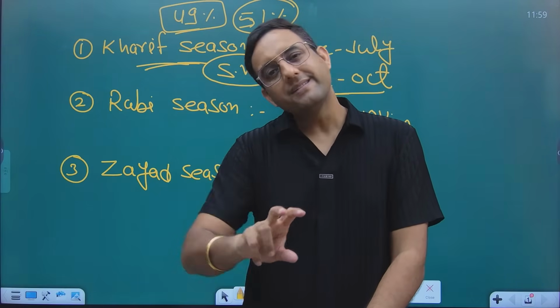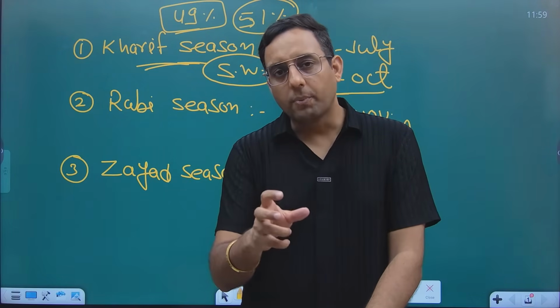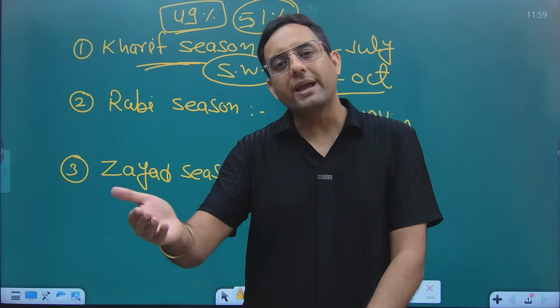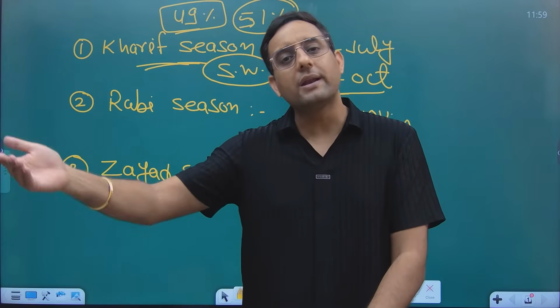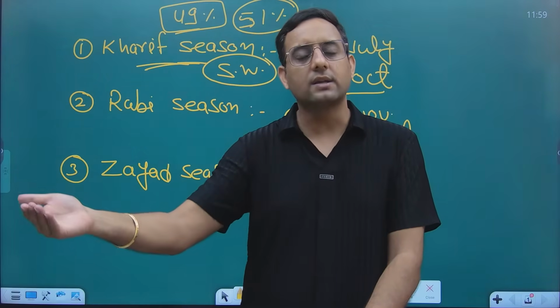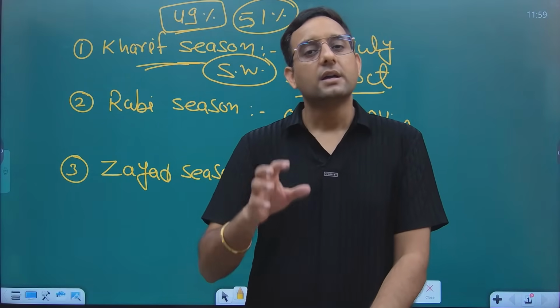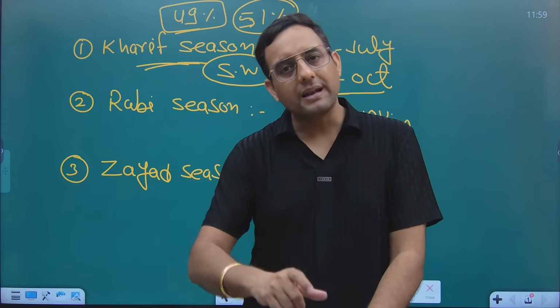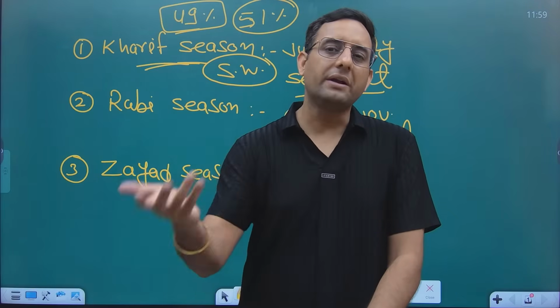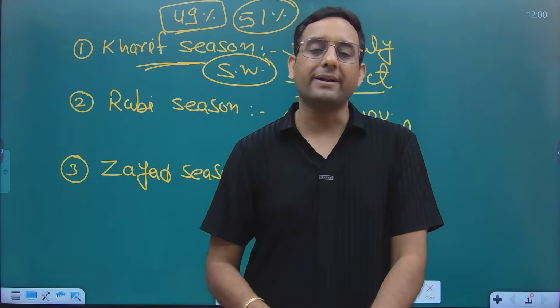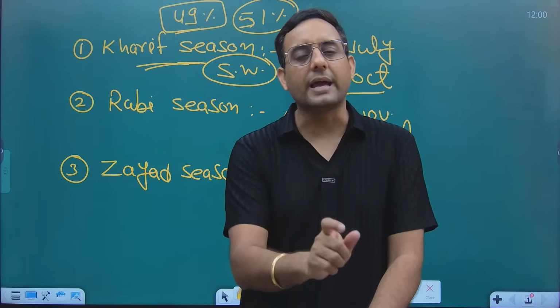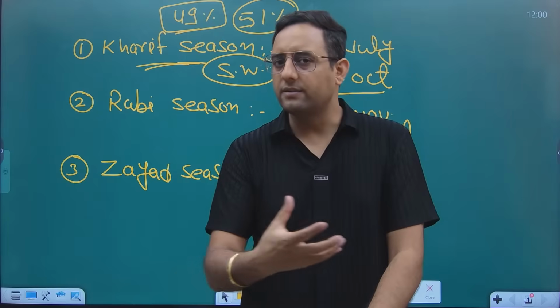Climate resiliency means the crop will be developed in such a way that it can survive in the new climate, in the changed climate, in the adverse climate. So that is known as climate resilient farming or climate resilient agriculture, or you can call it climate smart farming or climate smart agriculture. CSA means climate smart agriculture, and it's in discussion, guys.